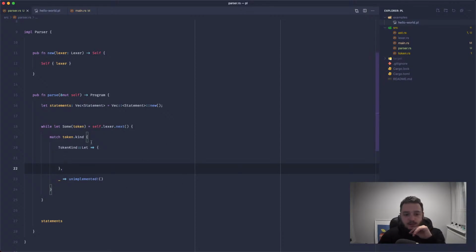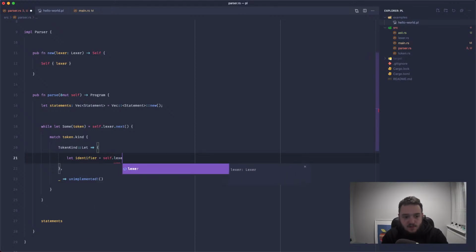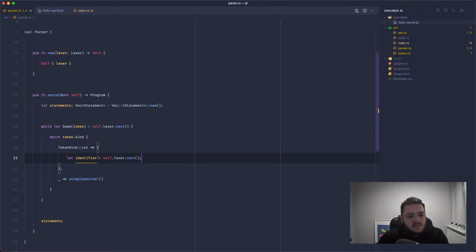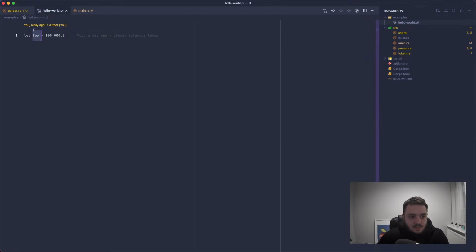So now that we know we've got a let token, we can advance over that and we can get the identifier. So we'll say let identifier equals self.lexer.next. So we've skipped over the let token and we're going to move on to the next one, which in our case is foo.